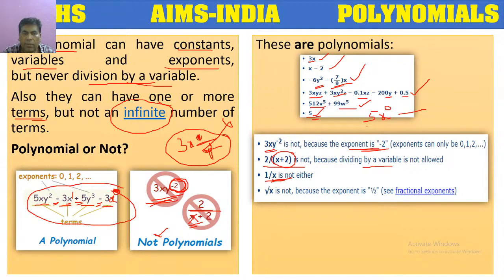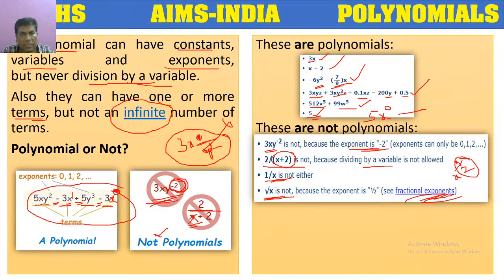Variable is there. It's not a polynomial. Root x means it will have x to the power of 1 by 2, which is a fractional exponent. Because fractional exponents also are not allowed. So that's why this is also not a polynomial. So all these 4 examples are not polynomials.